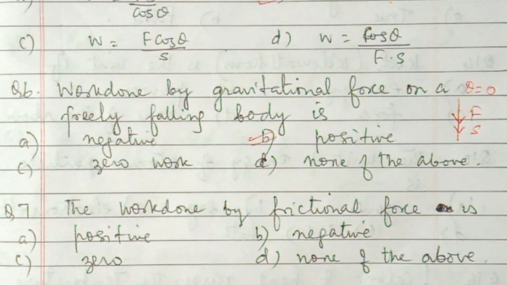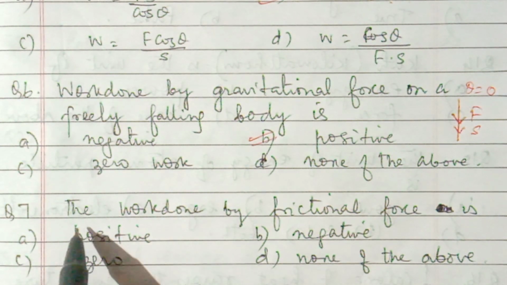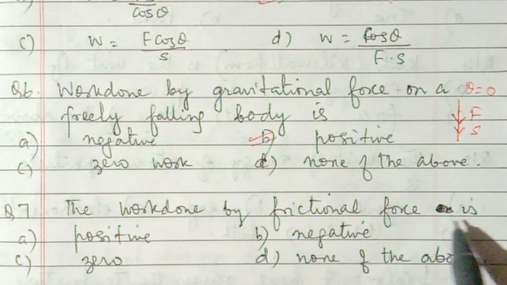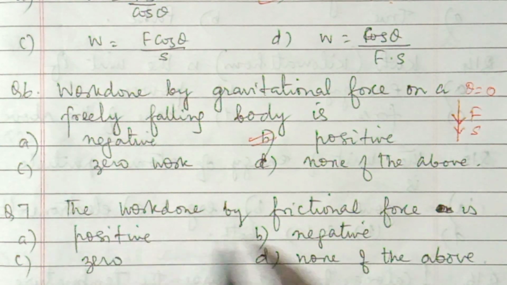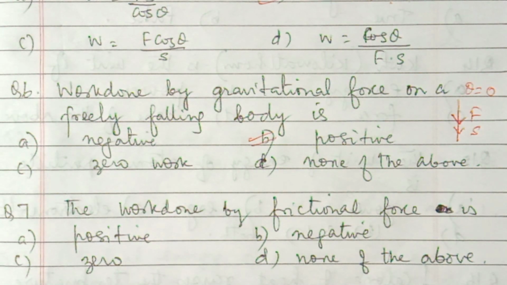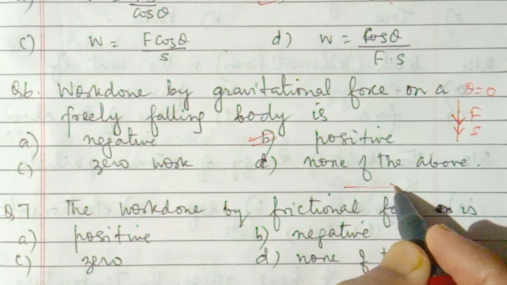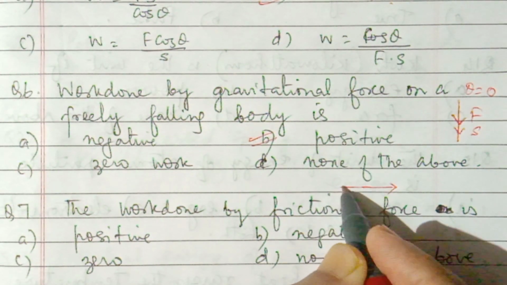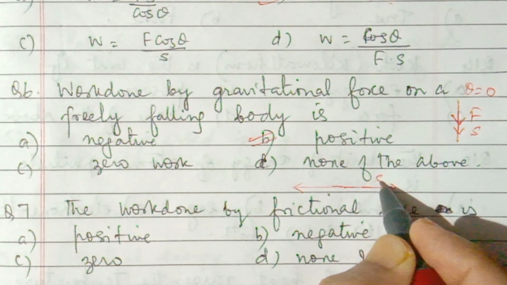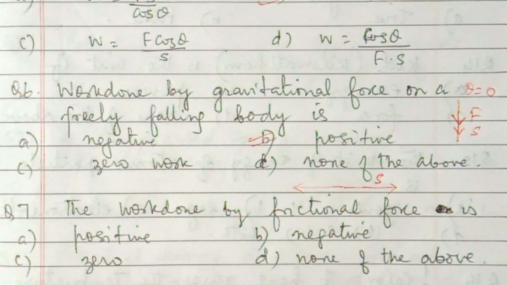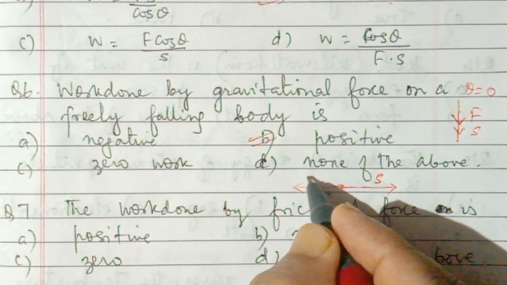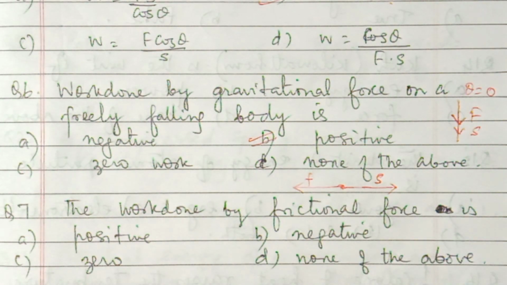Next, question number 7: the work done by frictional force is positive, negative, 0, none of the above. Here frictional force is opposite to the direction of motion. If the body moves in this direction, displacement is in this direction, then frictional force must act in the opposite direction.